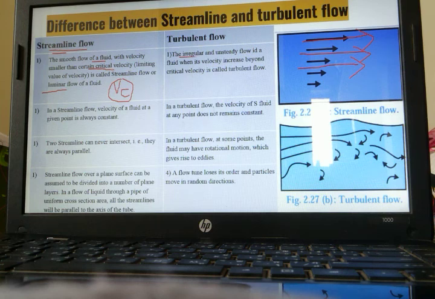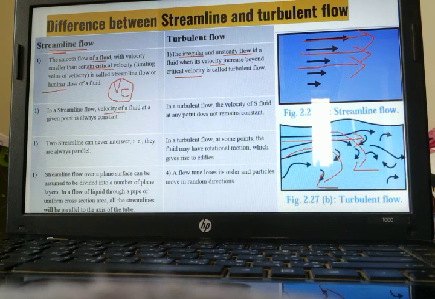Next one, turbulent flow. Turbulent flow means irregular and unsteady flow. Unsteady means there is no particular direction. It can move anywhere, it can also intersect each other, and it can also move in a circular manner. Its velocity is greater than the critical velocity. Whenever the velocity is greater than the critical velocity, the flow is called turbulent flow, and whenever it is smaller, the flow is streamline flow.